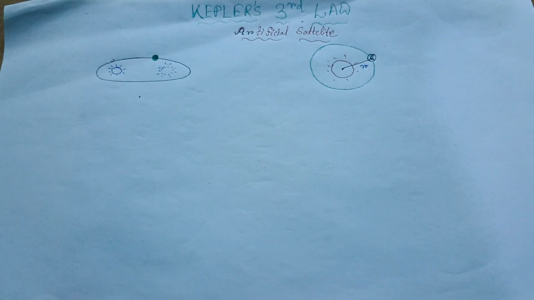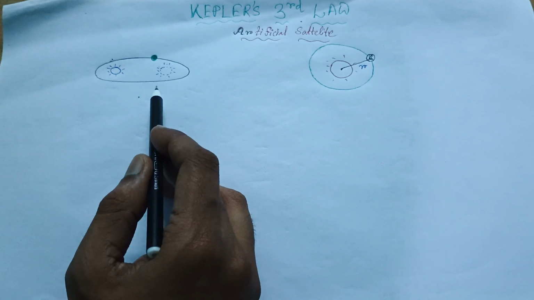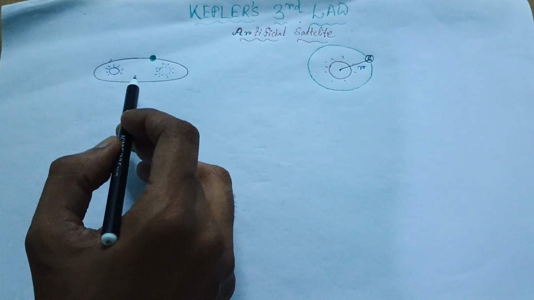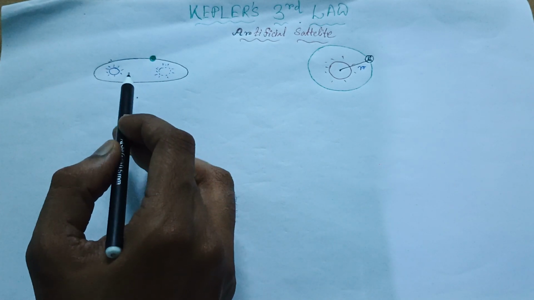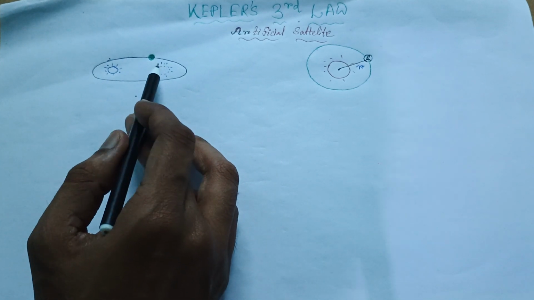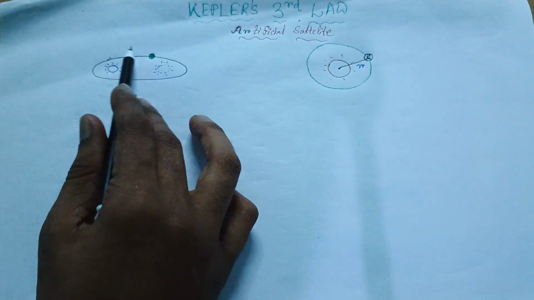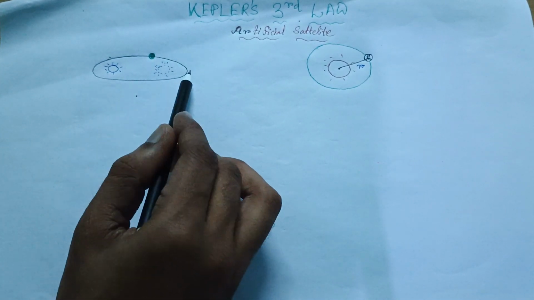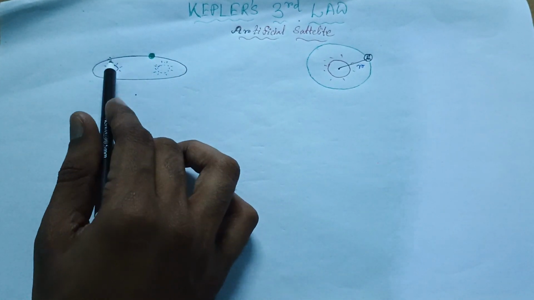So, what is Kepler's first law? What has Kepler told us? This picture can be a hint for you. Kepler's first law states that the planet, it could be Earth or any other planet, which is revolving around the sun, revolves in an elliptical path.